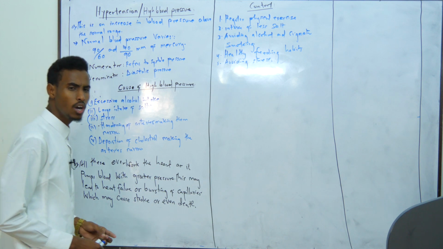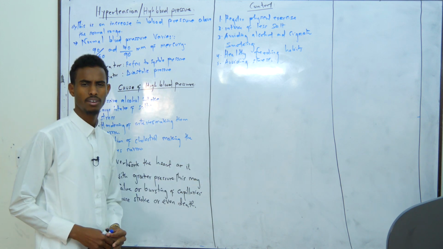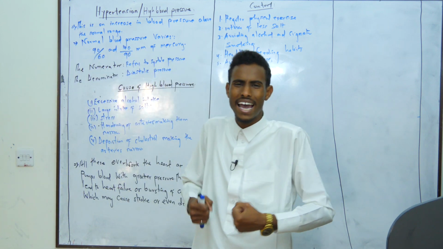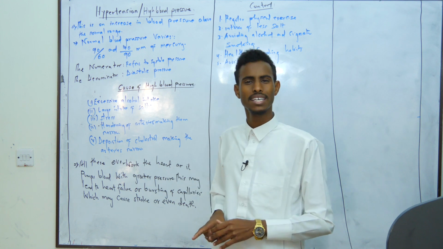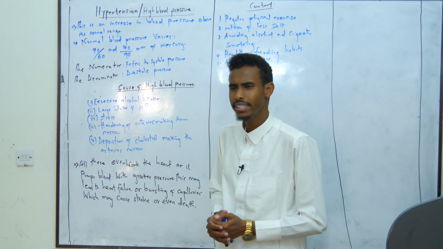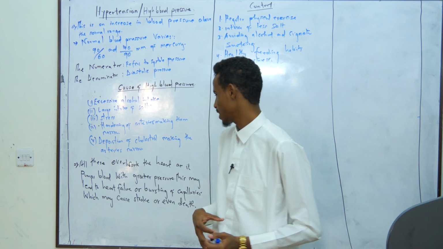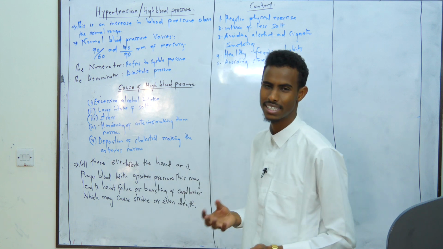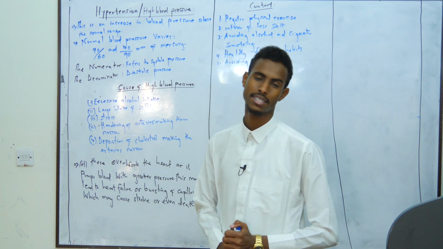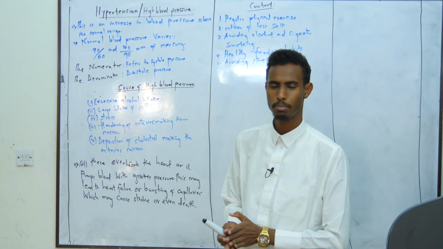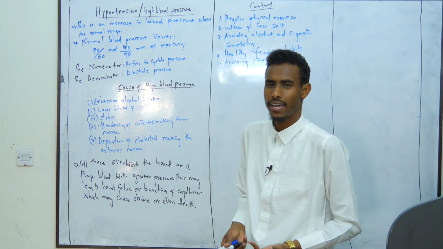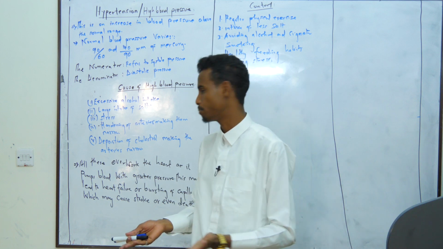And therefore we say all these overwork the heart. How? Because the heart will be trying to generate blood at a high pressure so that it can pass through those narrow arteries and capillaries. And in the event, the heart is going to overwork. And once the heart overworks as it pumps blood, it may cause the arteries and the capillaries to burst. And once they burst in the brain, they may cause stroke or even death. And at times, they can cause paralysis.